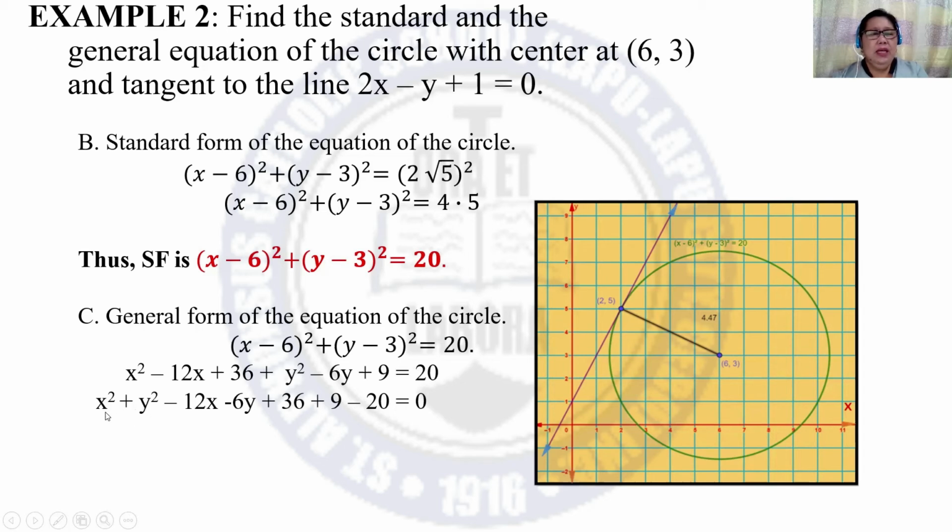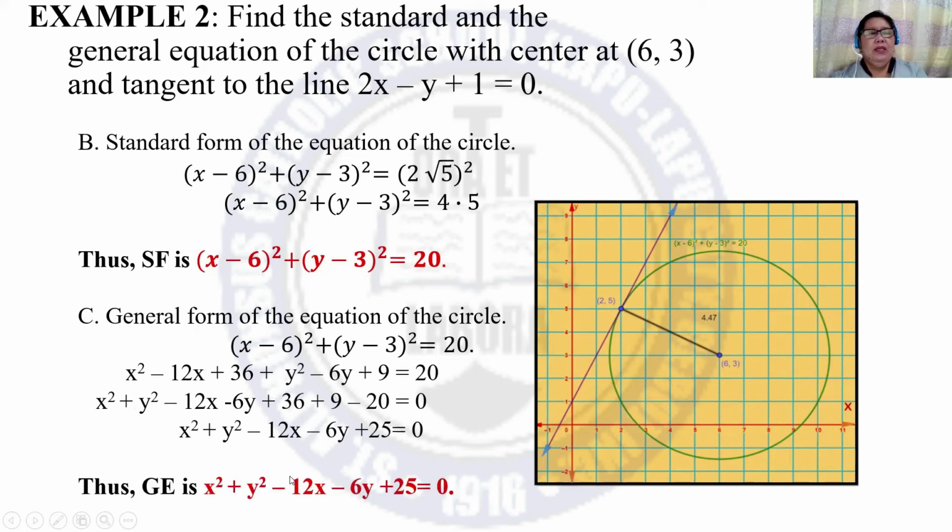And then rearrange what we have: x squared followed by y squared minus 12x minus 6y plus 36 plus 9 minus 20. Then simplify 36, 9, and negative 20, what we have is 25. So the general equation is x squared plus y squared minus 12x minus 6y plus 25 equals 0.